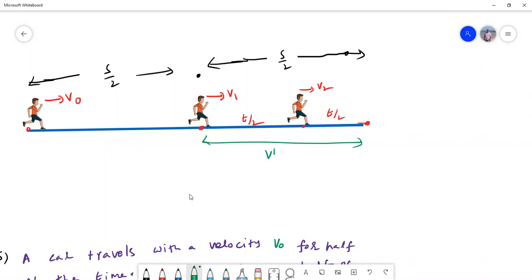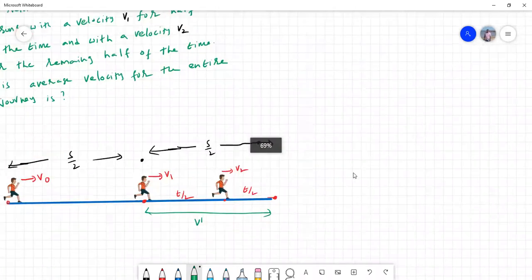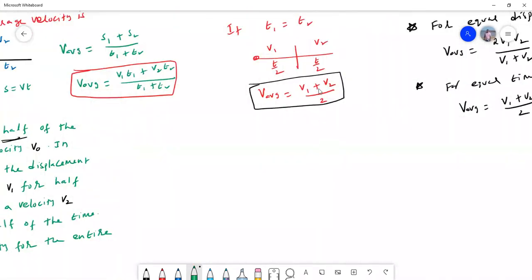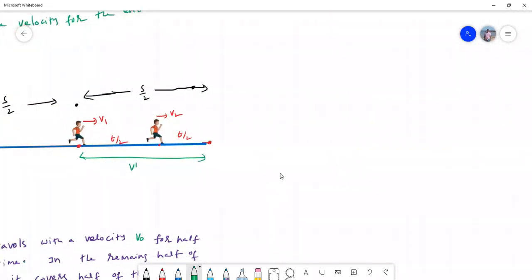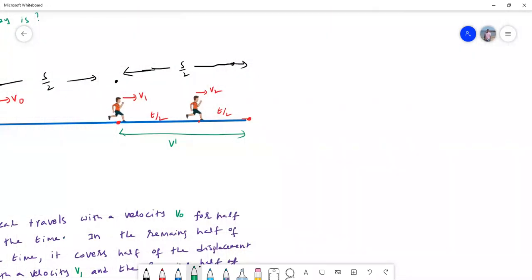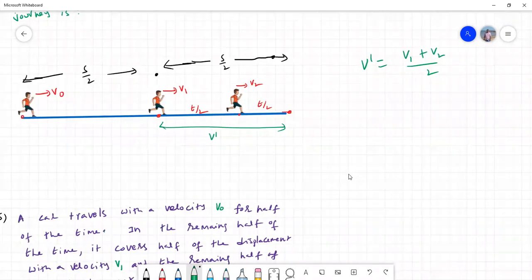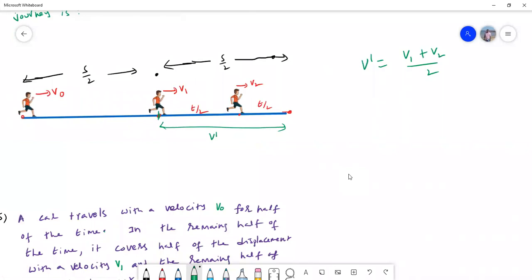Now just forget about the first part, and focus only on the second part. Just now I told you, when the times are equal, the average velocity is v1 plus v2 by 2. So I can write v dash is equal to v1 plus v2 by 2. That means in the second half of the journey, the man's average velocity is v dash.